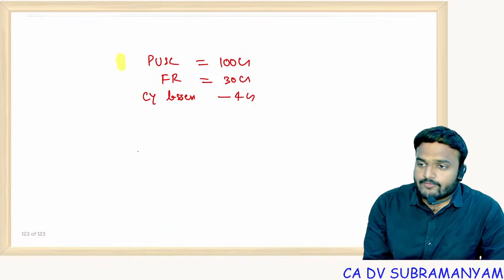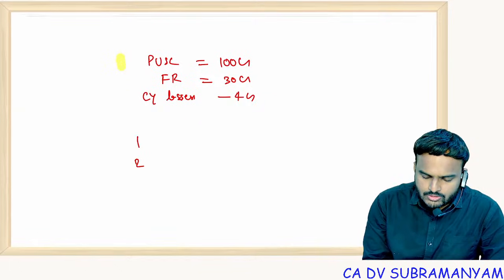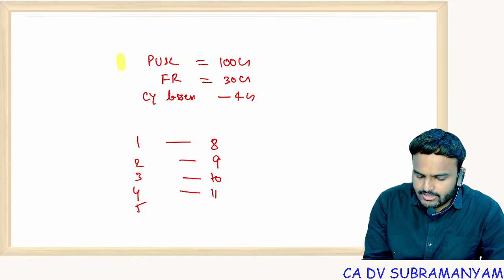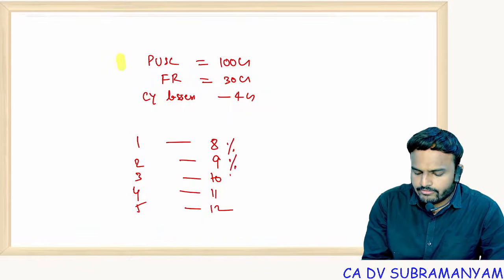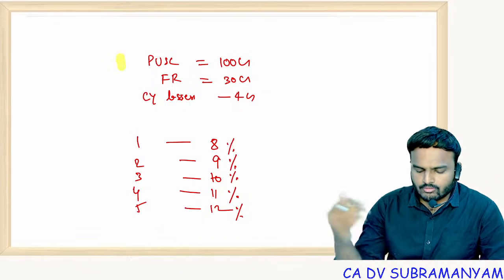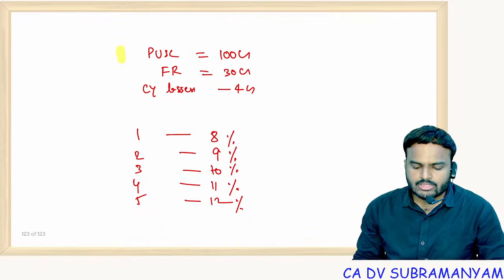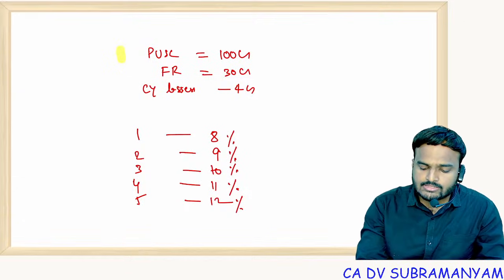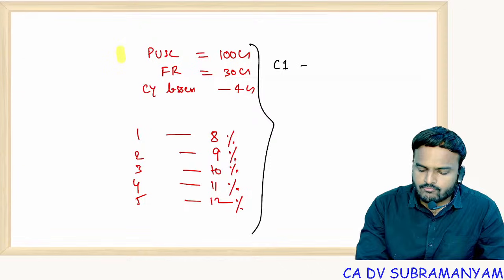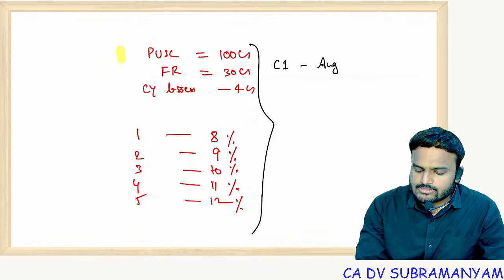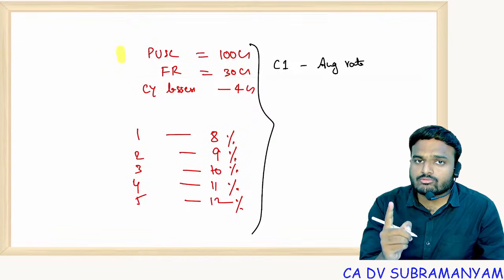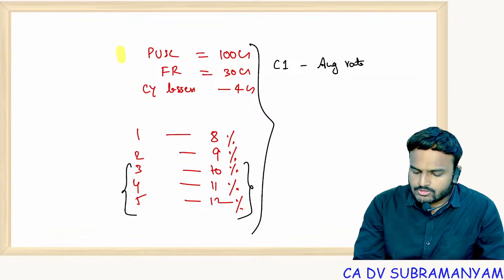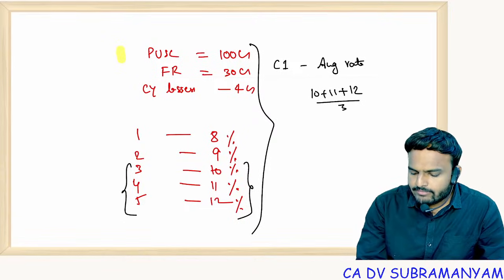Next, latest 5 years dividend rates: 8%, 9%, 10, 11, 12. These are the rates of dividends the company declared over the past 5 years. Now tell me, in the current financial year, to what extent can the company pay dividends out of the reserves. For this, 4 conditions you have to remember. Condition number 1, average rate of dividends. Latest 3 years you have to consider. Latest 3 years means it's not 1, 2, 3. It's 3, 4, 5. So 10 plus 11 plus 12 divided by 3, that is 11%.